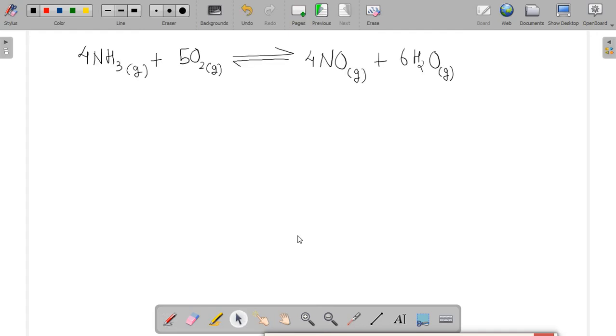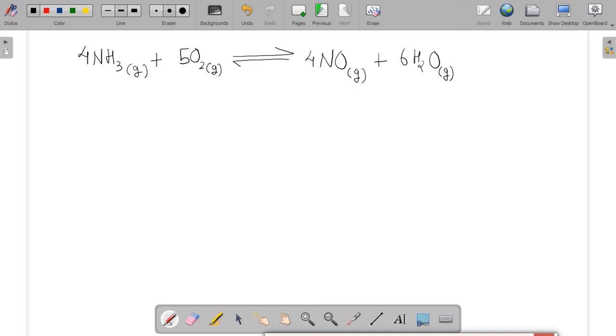Okay, so let's consider a chemical reaction where 4NH3 is reacting with 5O2, that is, 4 moles of ammonia is reacting with 5 moles of oxygen gas to form 4 moles of nitric oxide and 6 moles of water vapor.